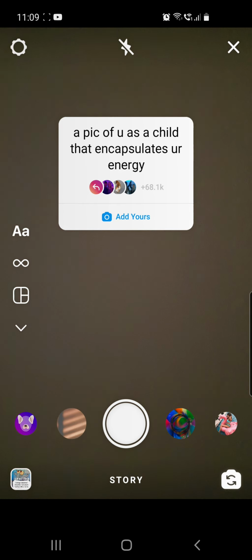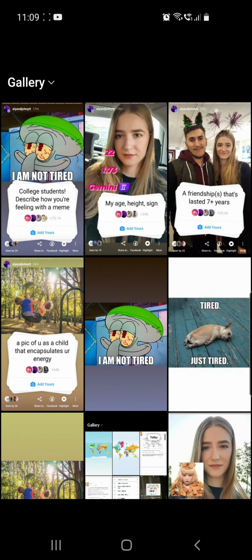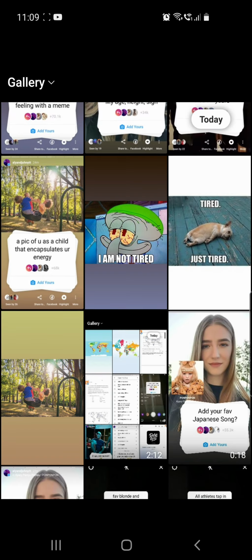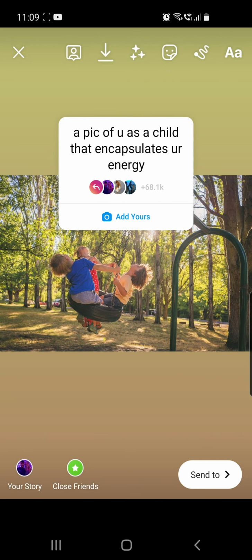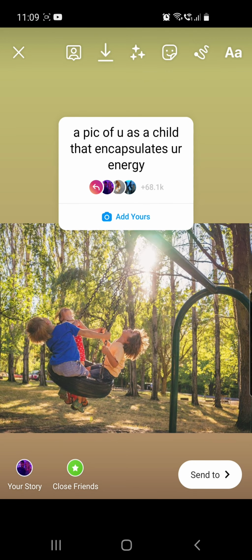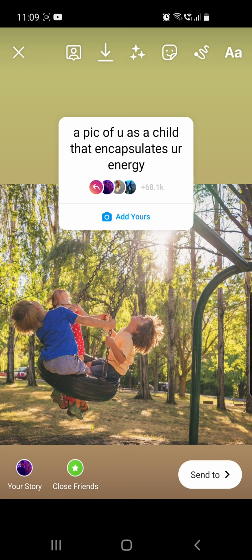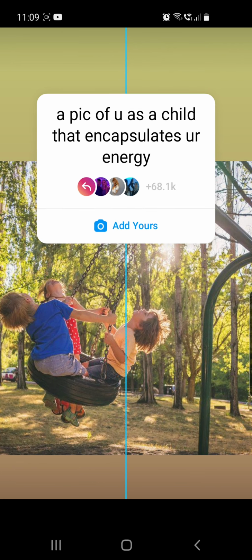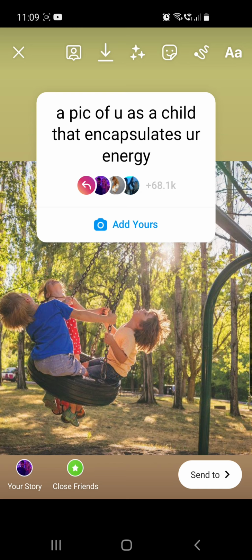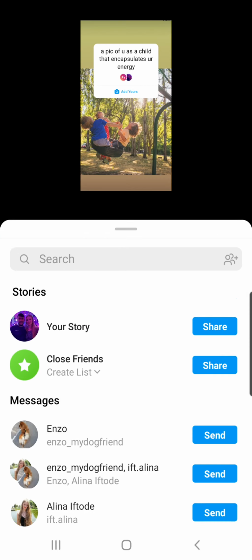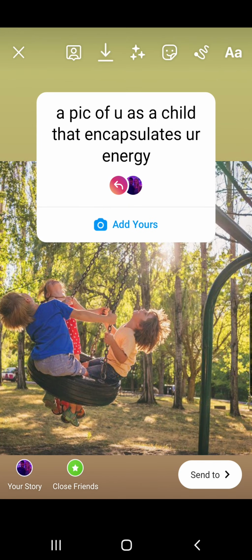So yeah, from here you can go to your uploads and choose the desired photo. I will go with this photo right here, and you can place your photo where you want to make it bigger or smaller, and you can do the same thing with your sticker. Once you are happy with it, you can share it to your story, hit the button from the left bottom corner, or you can click the send to button and share it to your story.